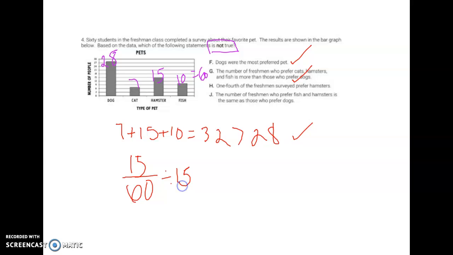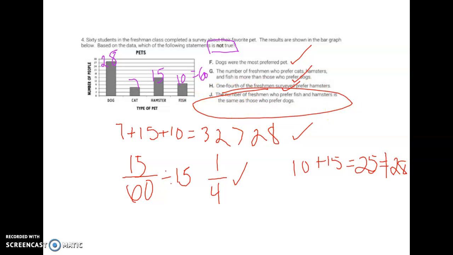And if I divide and simplify this, I do get 1/4, so that is true. And then J says the number of freshmen who prefer fish and hamsters is the same as those who prefer dogs. So fish is 10, hamsters is 15, which equals 25, and that is not equal to 28. So J is the one that is not true.